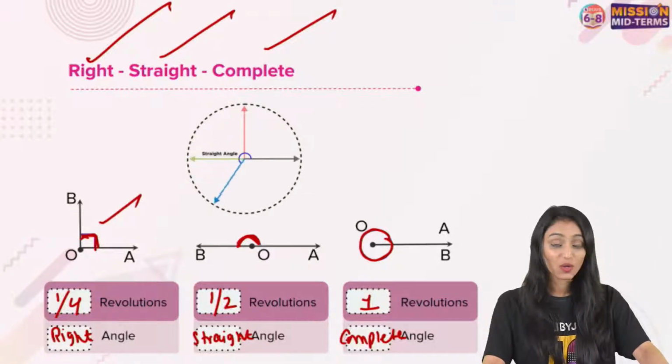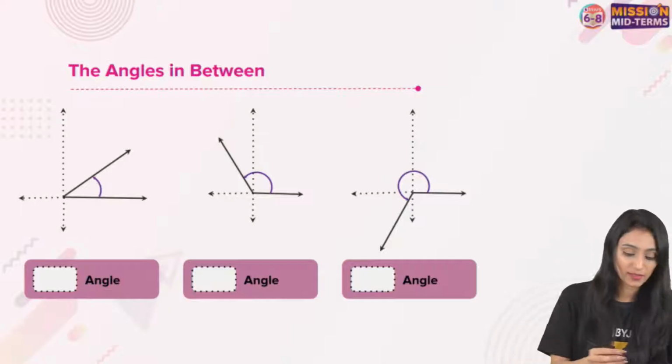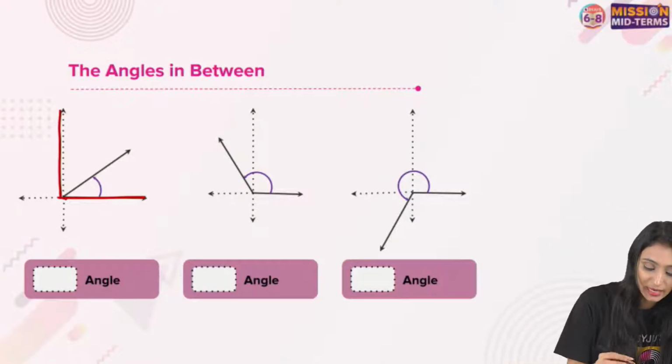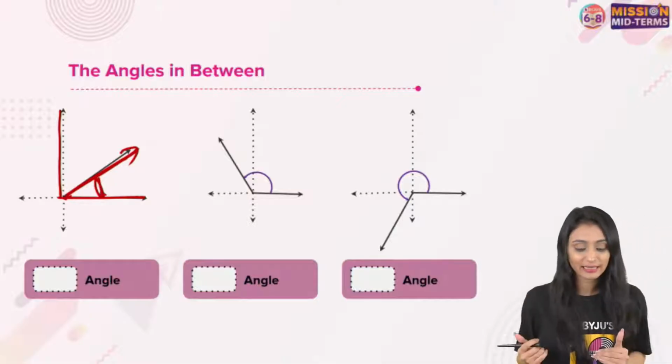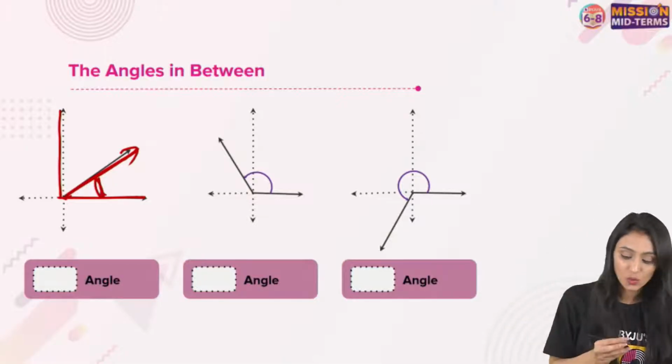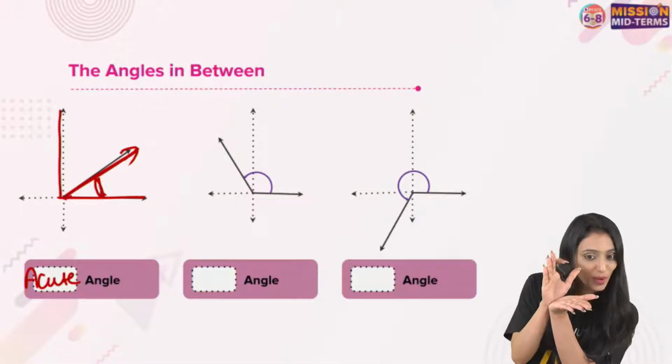All right. So we talked about right angle, straight angle, and complete angle. But there are other angles as well that lie in between them. So take a look at this. If you see this one, this is a right angle. But here, if you see this ray, which angle is formed? It is less than 90 degree, less than a right angle. So what do we call it? We call this an acute angle, right? Acute angles have a small mouth.